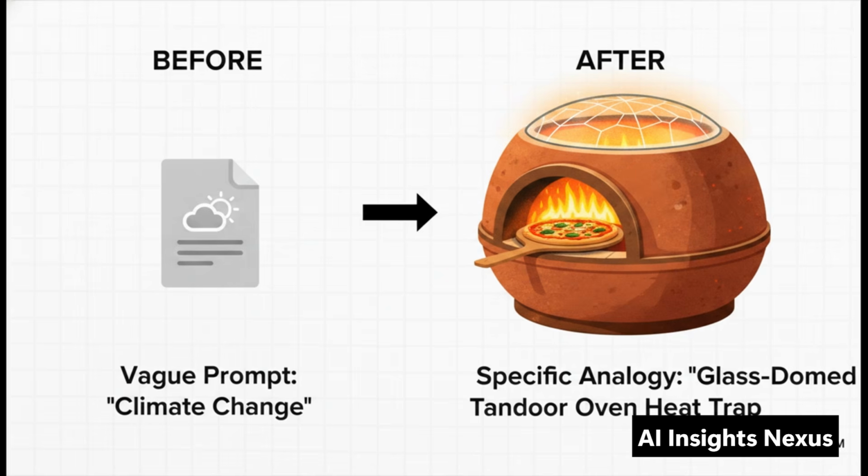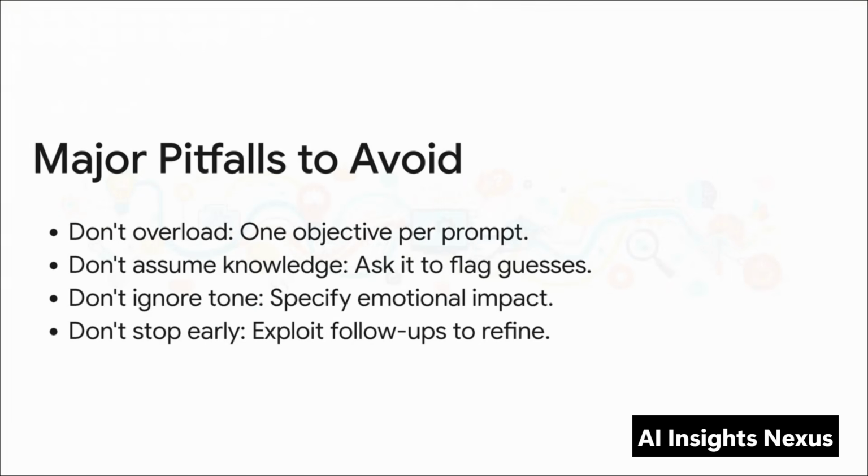Try this instead. Explain the greenhouse effect to a teenager using a tandoor oven analogy, focusing on how the heat gets trapped inside. Boom! Suddenly the AI gives you this rich, engaging, culturally relatable piece of content. Specificity is literally your superpower here. To keep things running smoothly, avoid these major pitfalls.